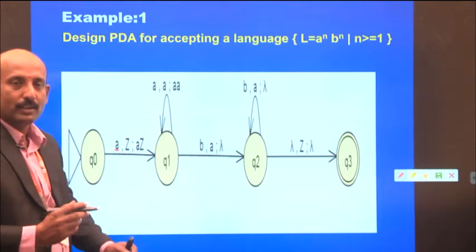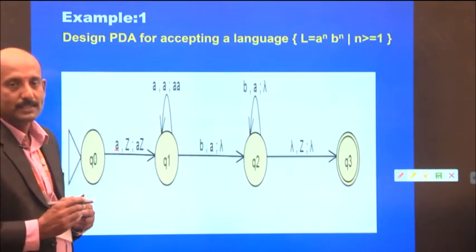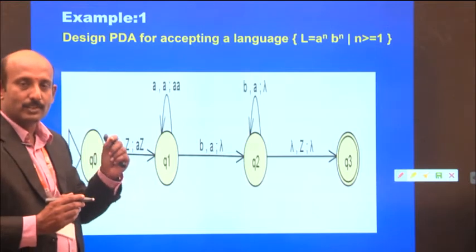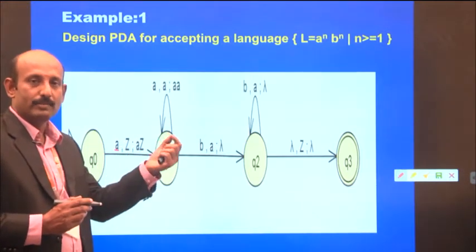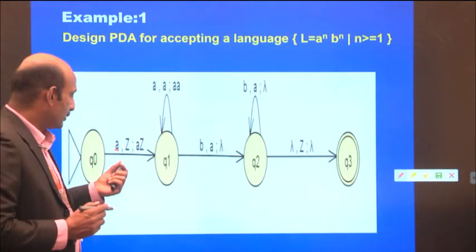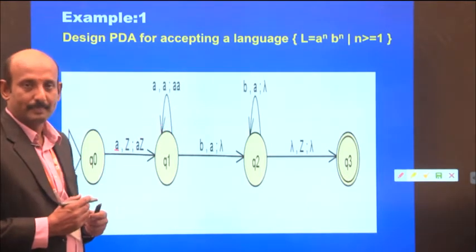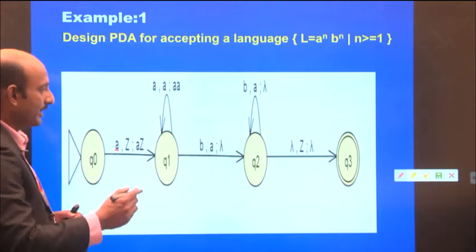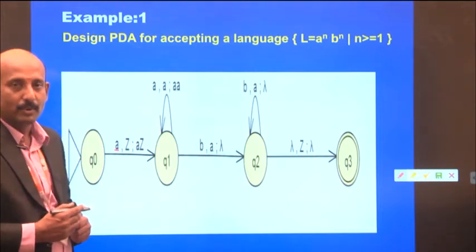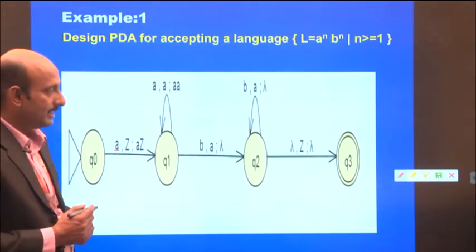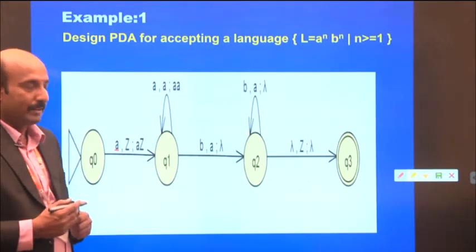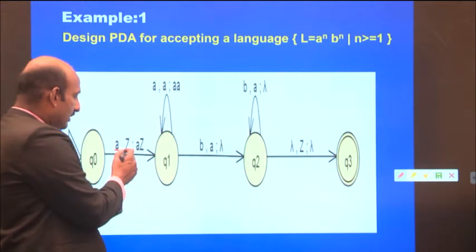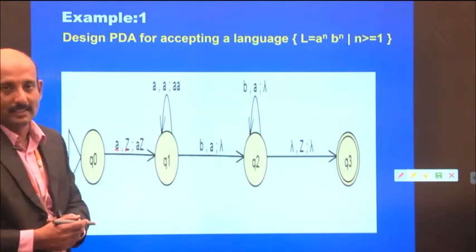So I already told you there are two pointers. One is the input tape, which has a pointer that reads the input from left to right, one character at a time, so it will take the first character. Another is the stack pointer. Initially the stack is empty, so the pointer points to Z.